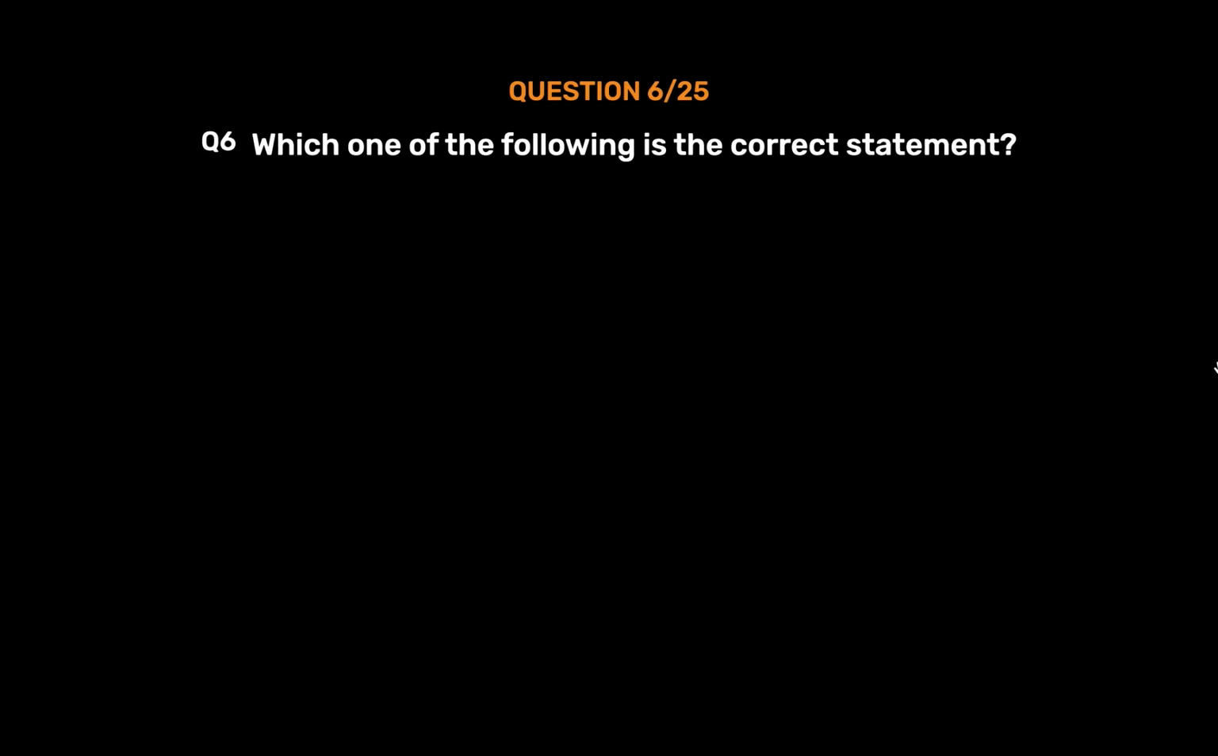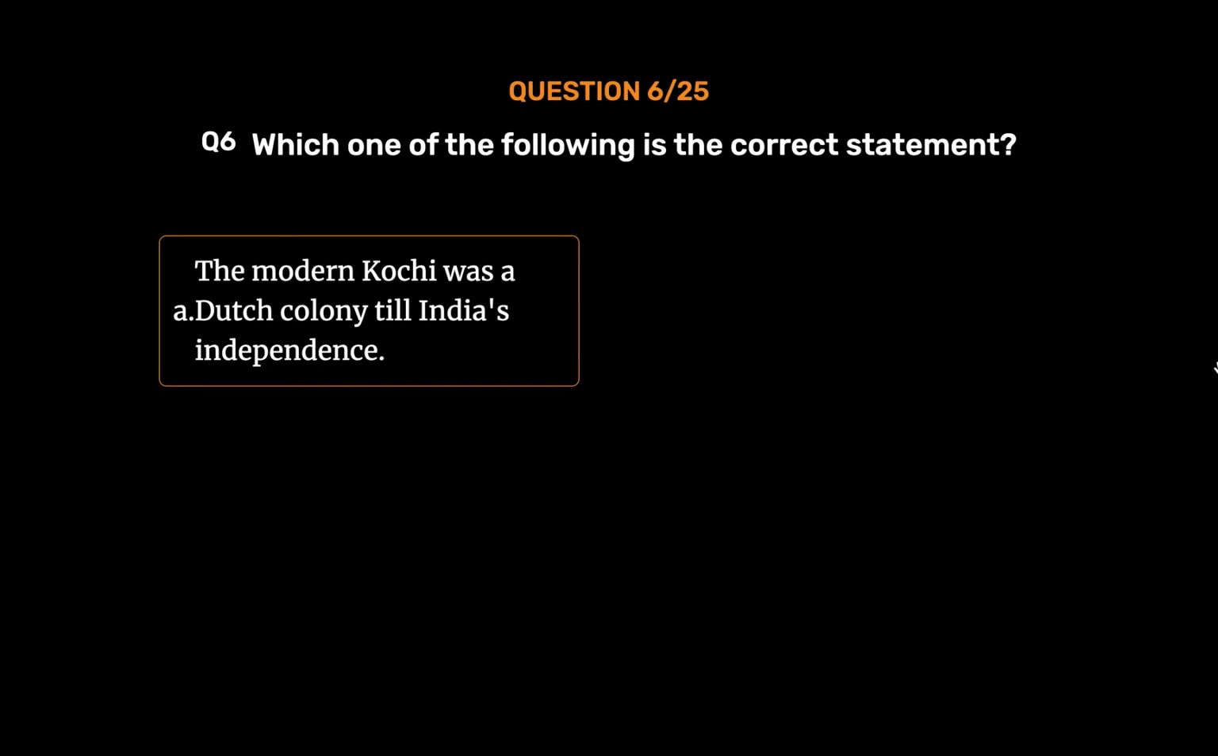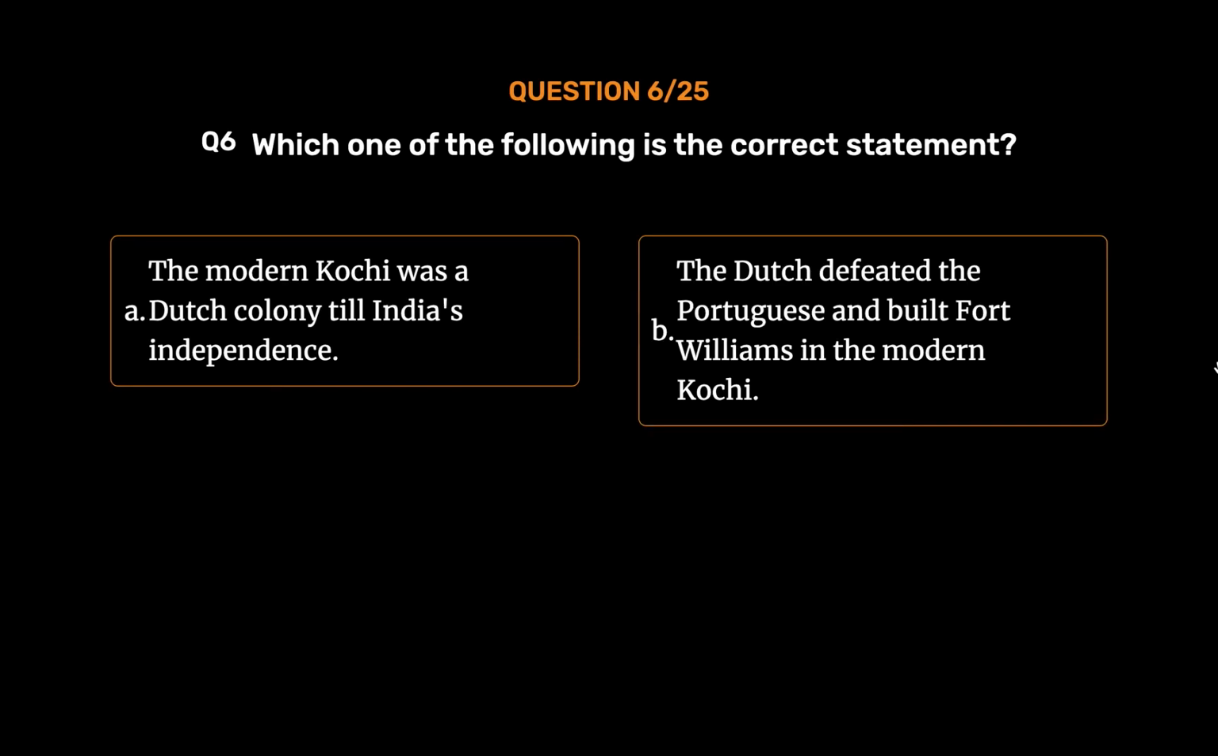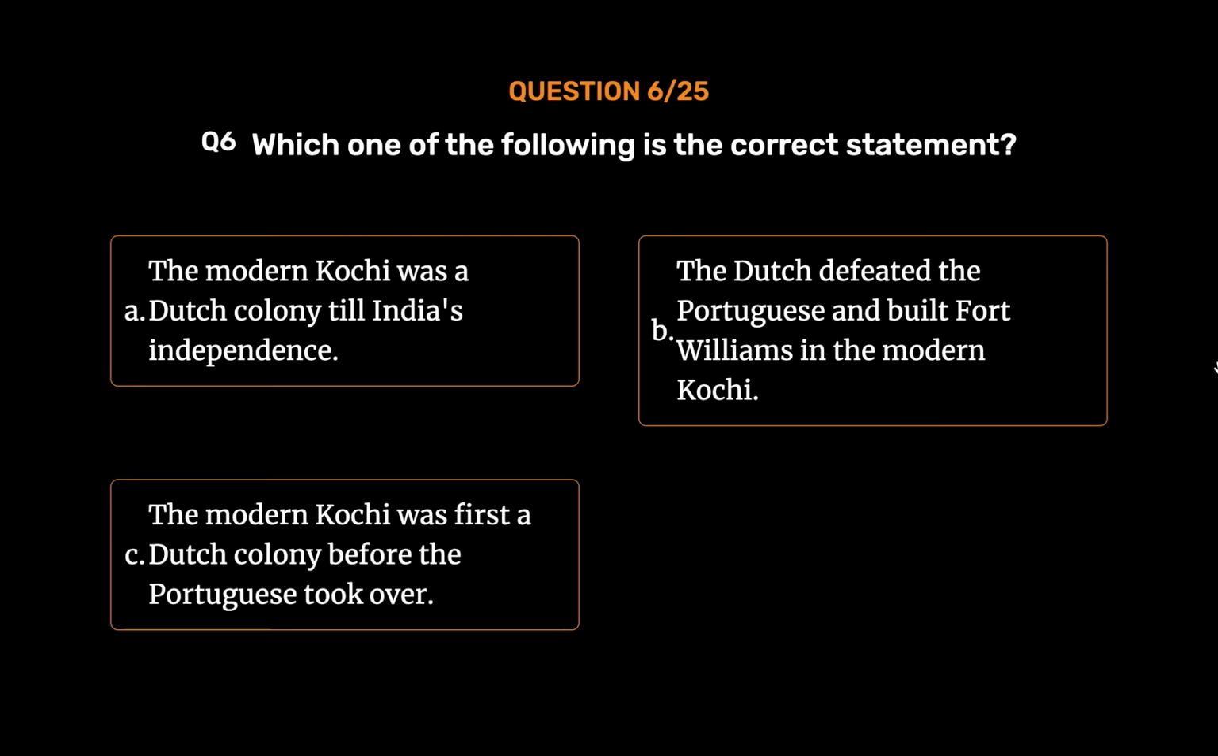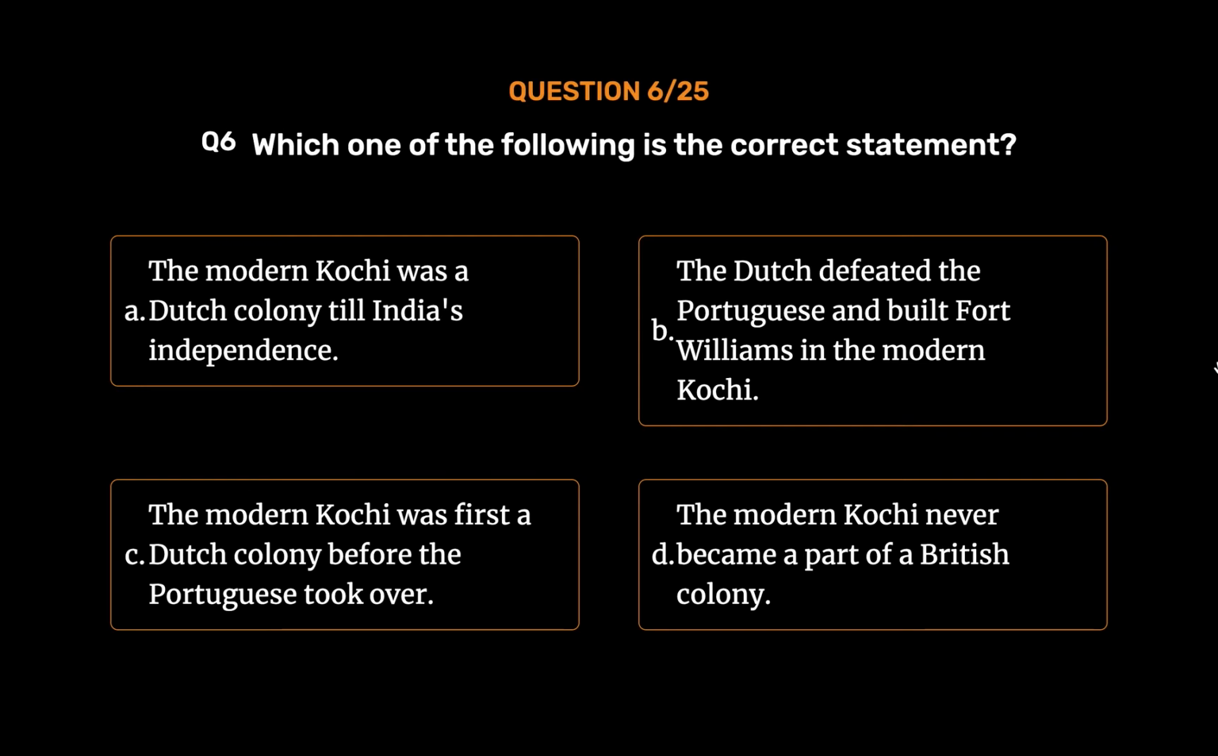Question number 6. Which one of the following is the correct statement? Option A. The modern Kochi was a Dutch colony till India's independence. Option B. The Dutch defeated the Portuguese and built Fort Williams in the modern Kochi. Option C. The modern Kochi was first a Dutch colony before the Portuguese took over. Option D. The modern Kochi never became a part of a British colony. The correct answer is Option B.